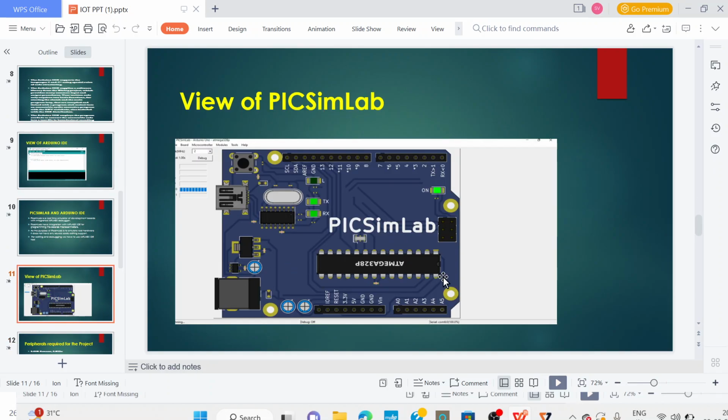View of PixsimLab software. This is the basic view of PixsimLab. In PixsimLab software, we can select any code based upon our requirement. We can select the microcontroller based upon our requirement. In modules, we have an option like square ports, which are nothing but the peripherals we require for any project. In square ports, we can select any input devices like switches, and we can select outputs also based on our requirements, like LCD, LEDs.